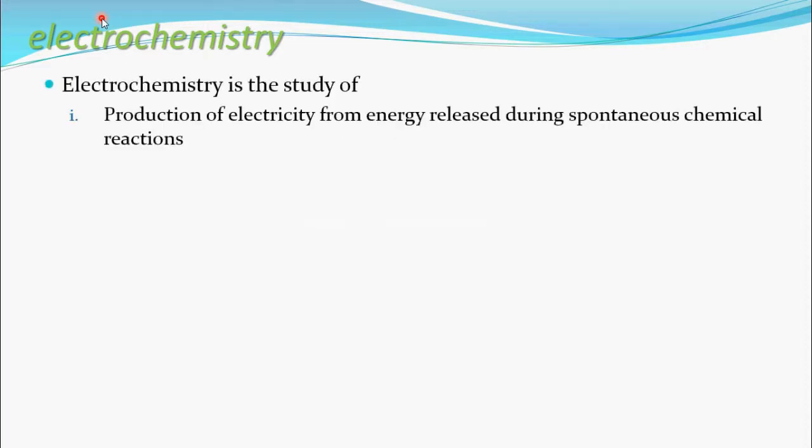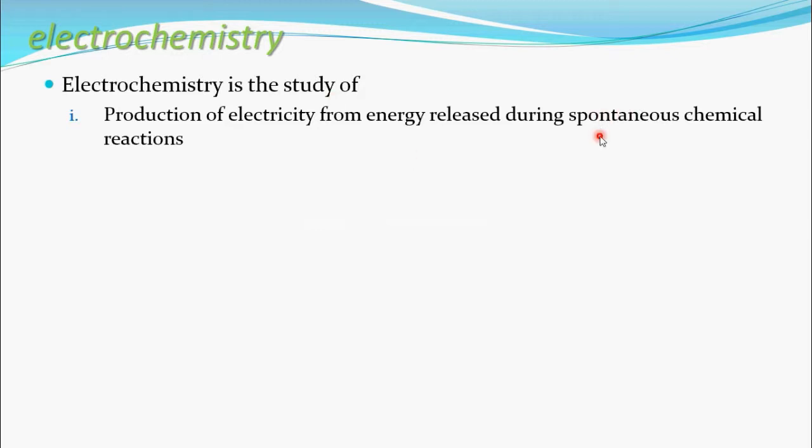Let's move on to another chapter, that is a new chapter, that is electrochemistry. See, the name only indicates electrochemistry, that is production of electricity from chemistry. Chemistry means chemical reaction. So electrochemistry means production of electricity from chemical reaction. So electrochemistry is the study of production of electricity from energy released during spontaneous chemical reaction.